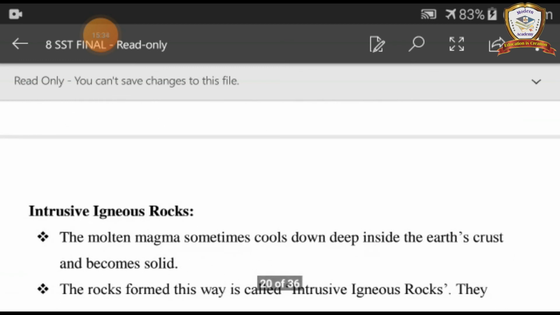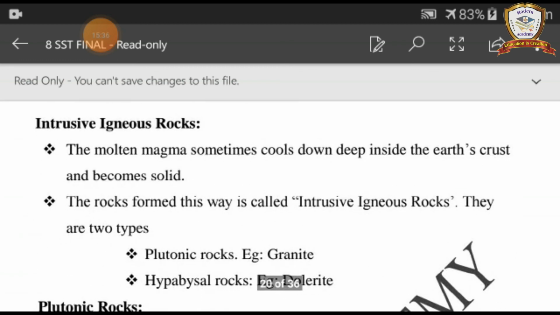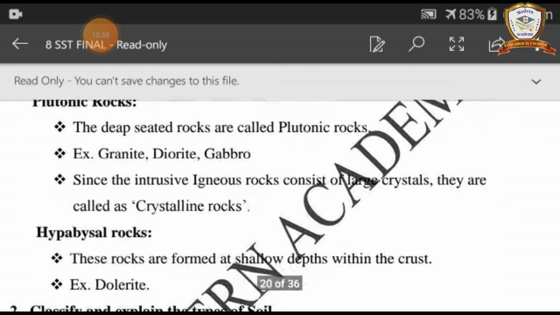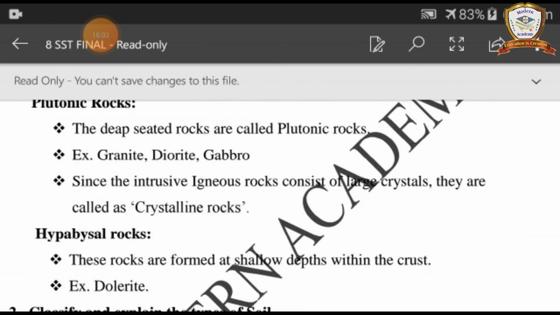Intrusive igneous rocks. The molten magma sometimes cools down deep inside the earth's crust and becomes solid. The rocks formed this way are called intrusive igneous rocks. There are two types: plutonic rocks, example granite; hypabyssal rocks, example dolerite. Plutonic rocks. The deep-seated rocks are called plutonic rocks.